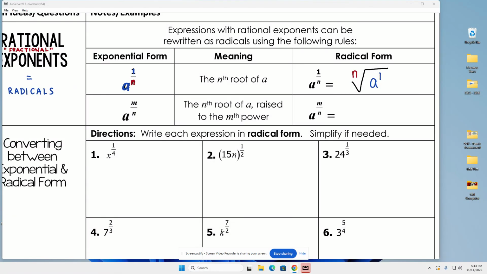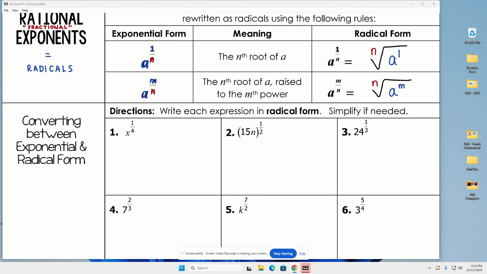That's the trick. It's very simple, really. So you just have to remember the base of that fractional exponent is inside my radical. The denominator of that fractional exponent is my root. And if this is raised to some power on the numerator besides 1, you're going to put it inside with that radicand. So a to the m over n power is equivalent to the nth root of a to the m power.